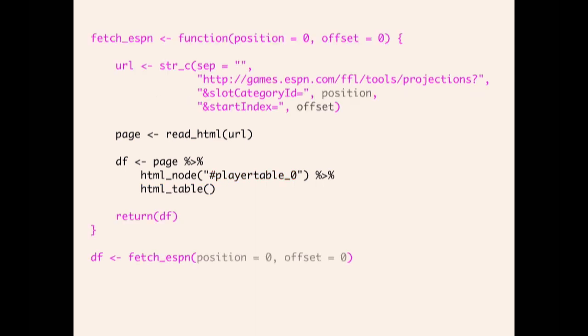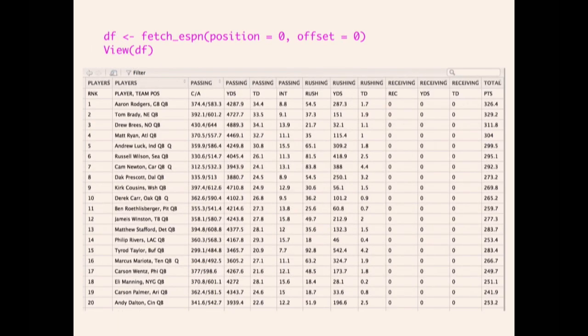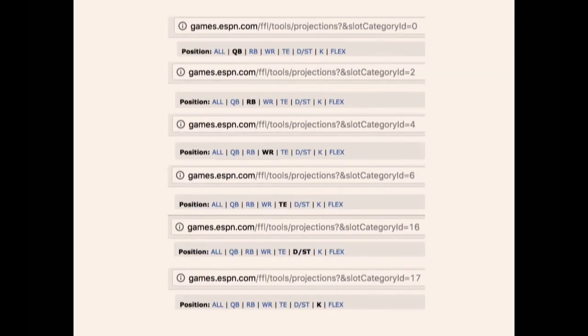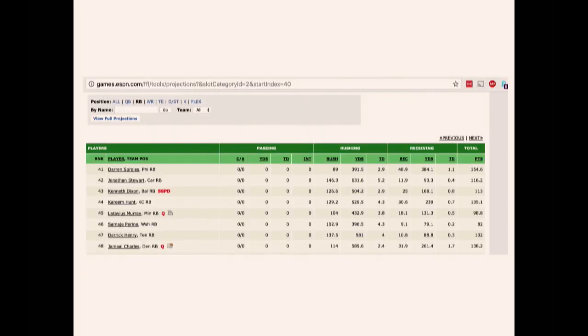Again, wrap that into a function so we can reuse this for different positions and different offsets. And when you grab everything for position 0, which is linked to quarterback, and offset equals 0, which is just the first page, this is what the data looks like. So the important points are the players column and then the total column. But again, we'd like to automate this through every single different position and every single different page.